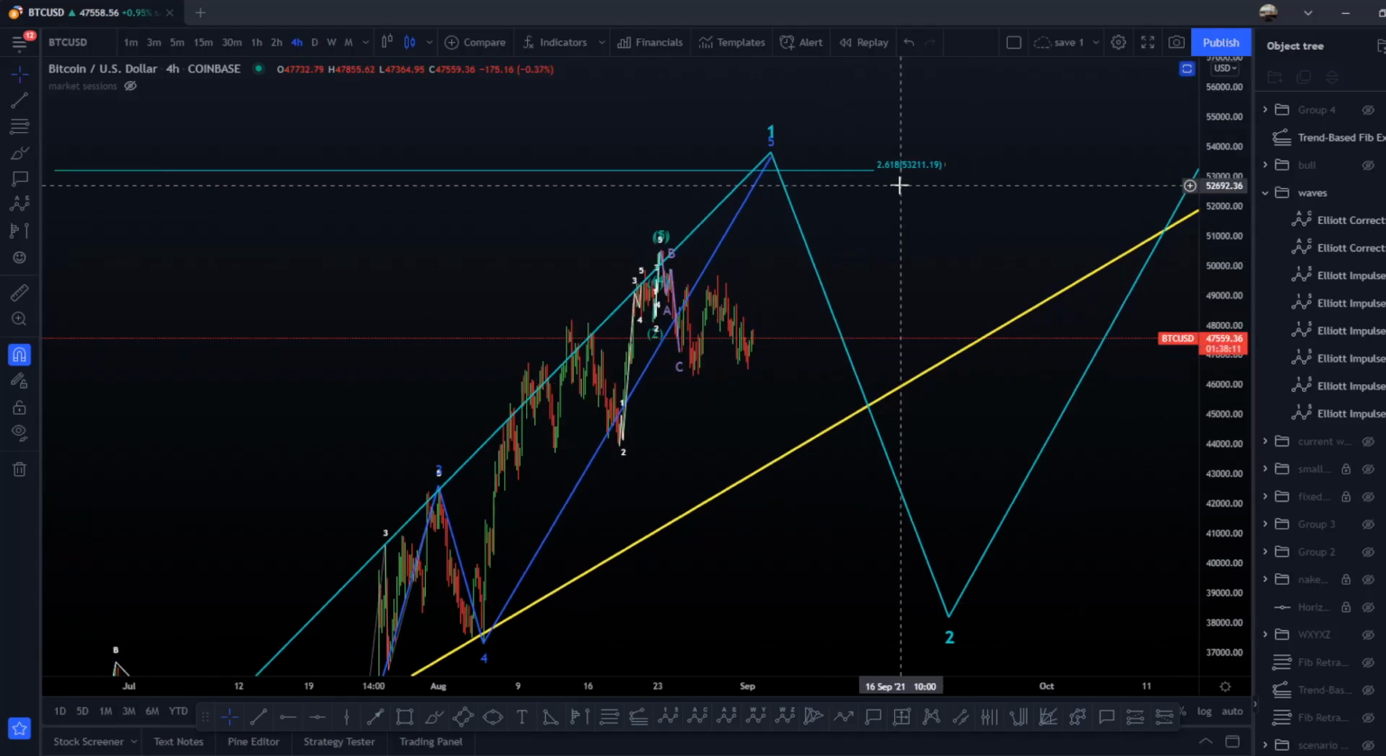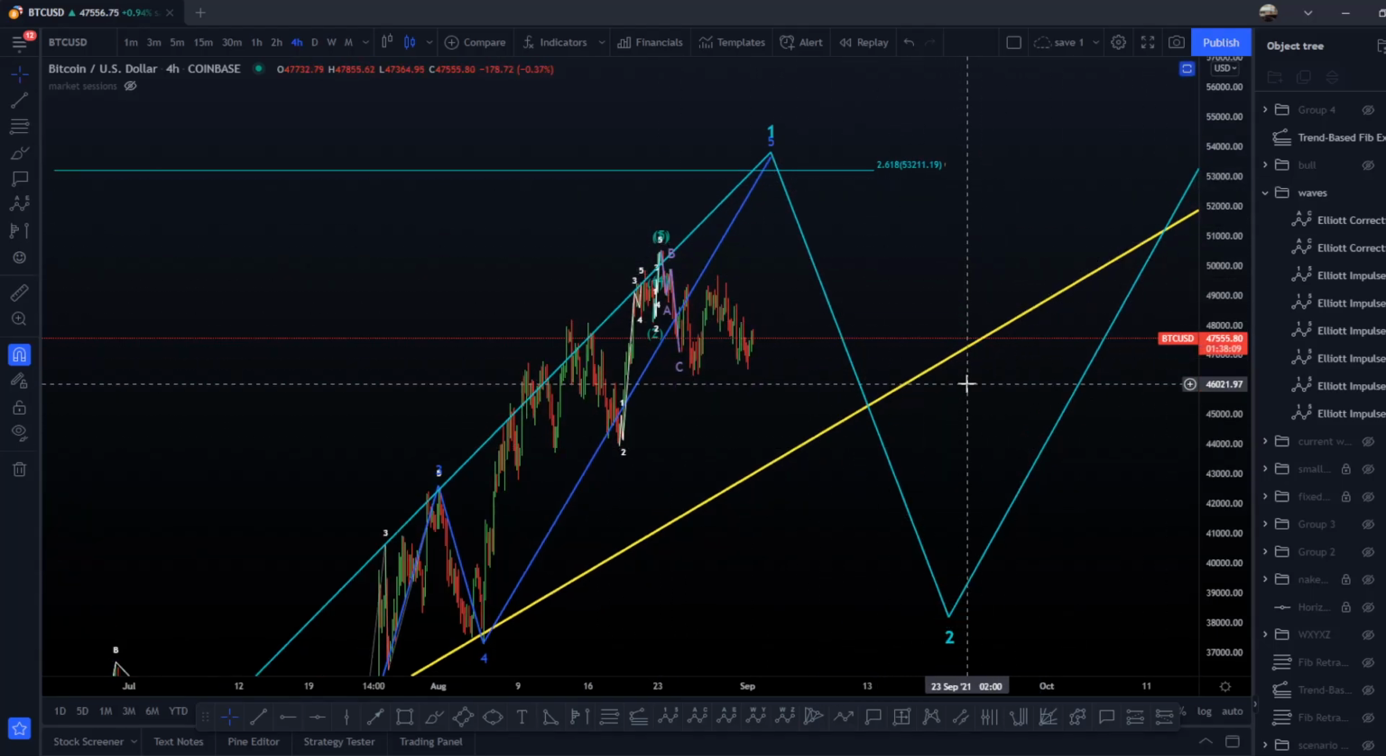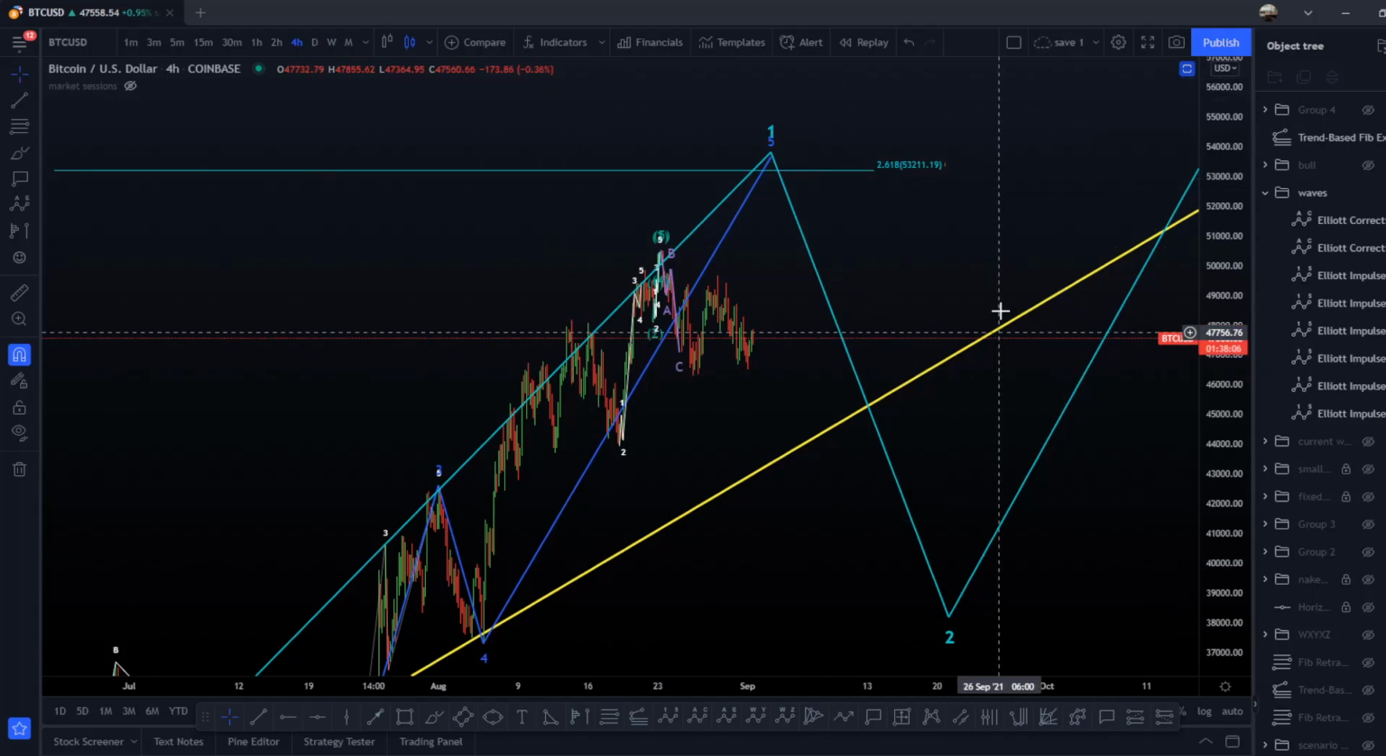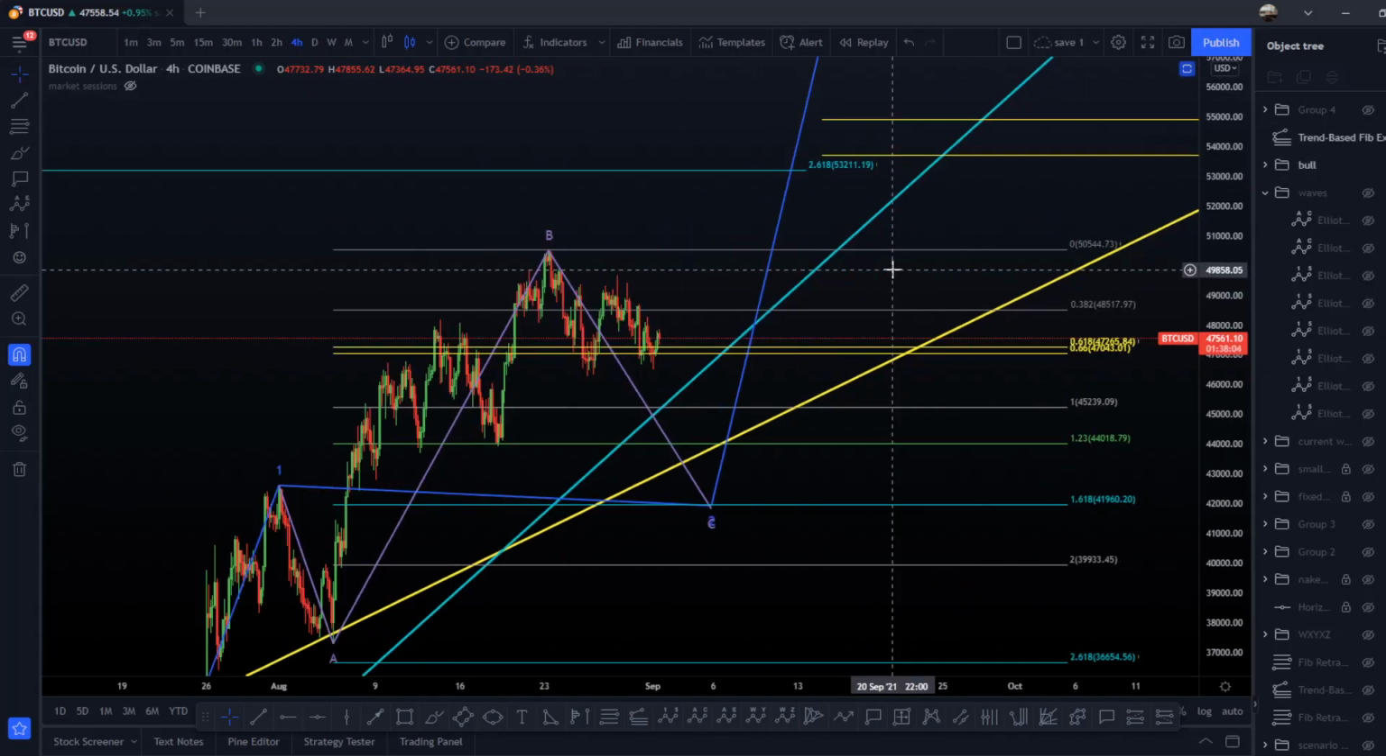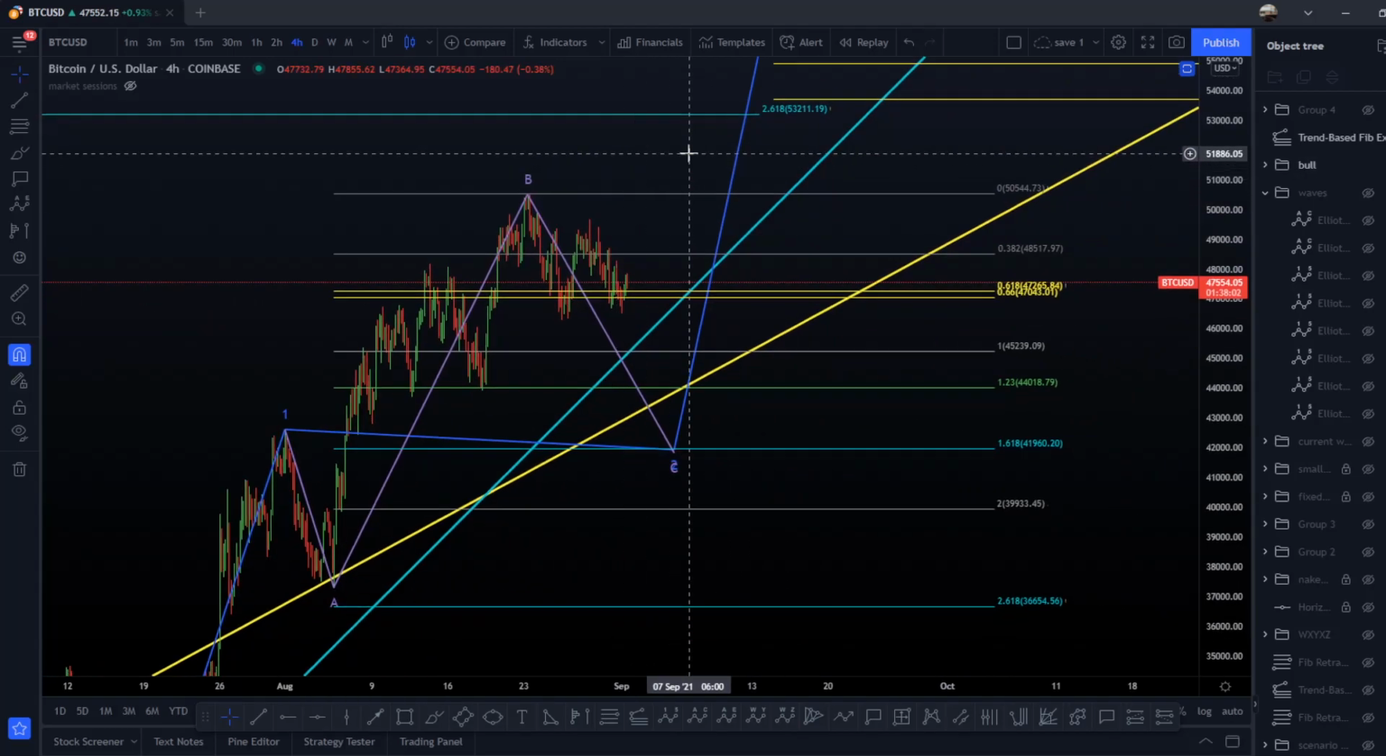So it's exactly the same, 5 ways, 3 ways, 5 ways, but we don't have any wave 4 and 5. We just rocket to the upside or to the downside after this, okay? So yeah, this is a possible super bullish scenario.